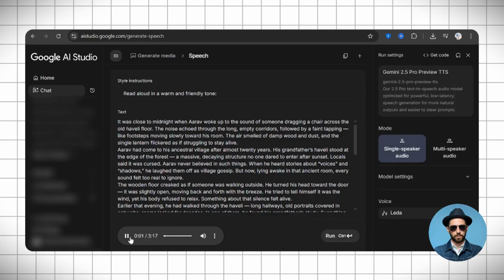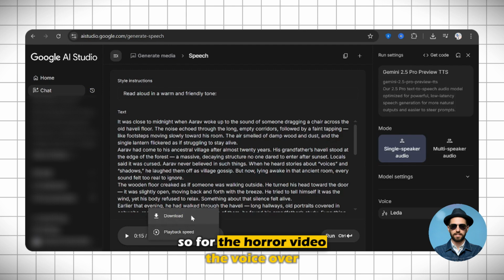It was close to midnight when Arav woke up to the sound of someone dragging a chair across the old Haveli floor.